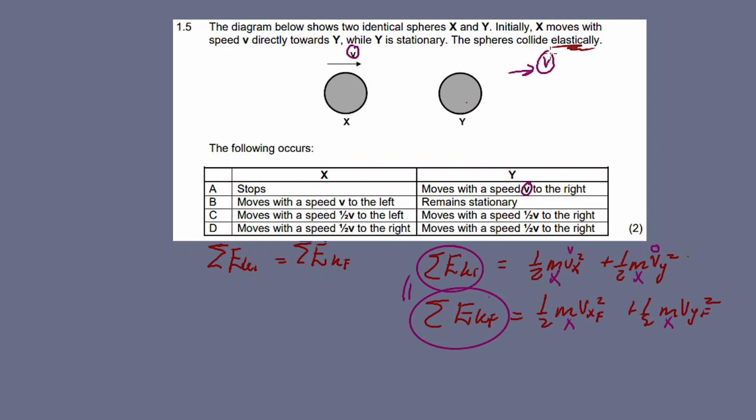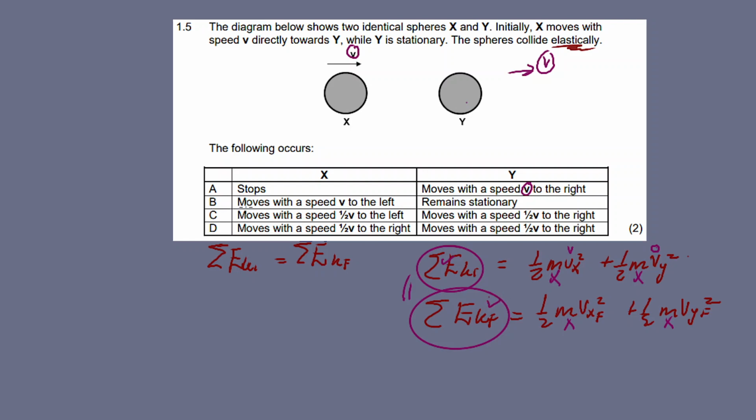This is what I was talking about: the speed must be constant, it must not increase or decrease on any of the two spheres. If that happens, it cannot be an elastic collision, because the sum of kinetic energies before should be equal to the sum of kinetic energies after.